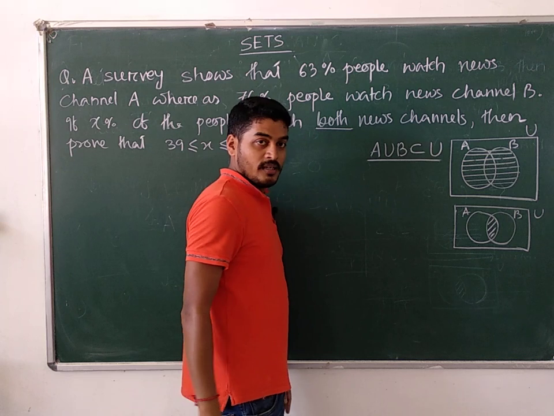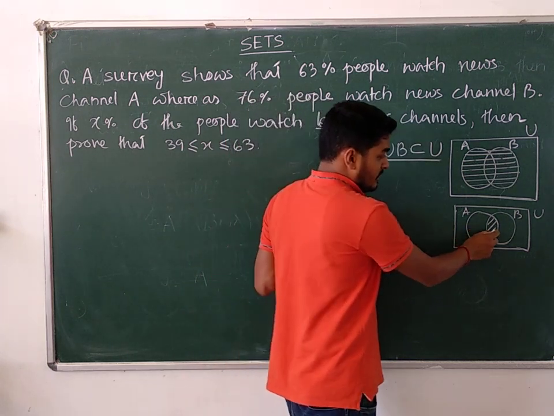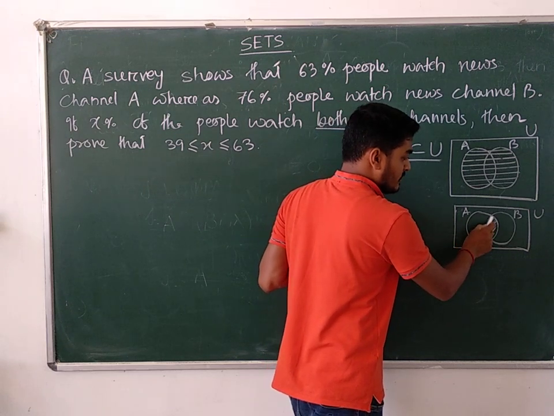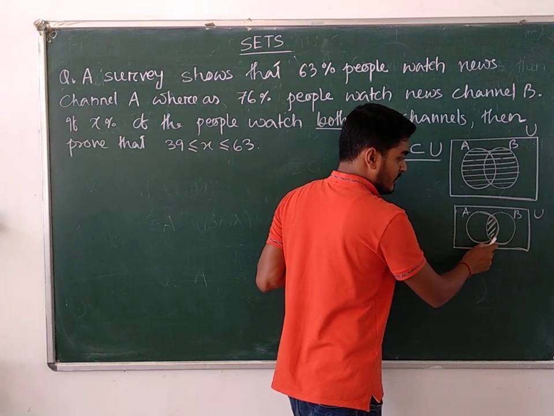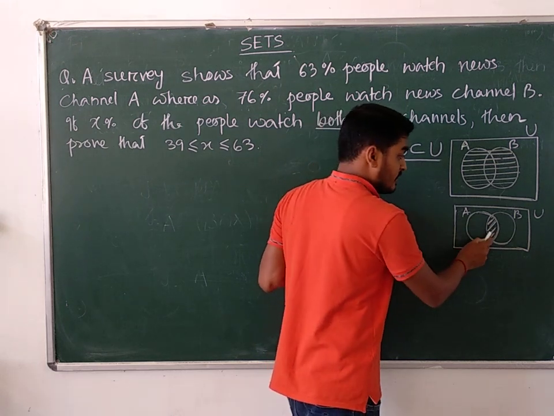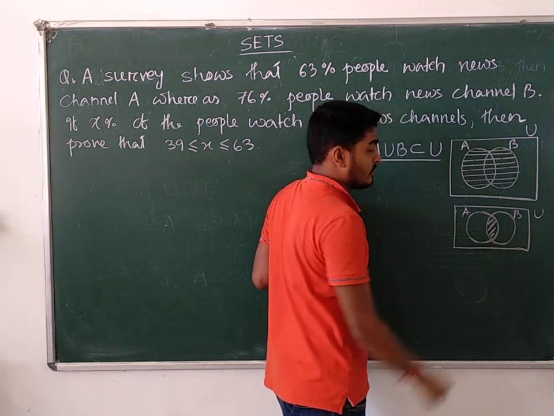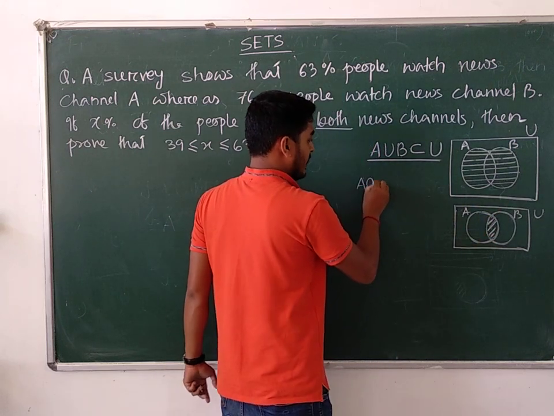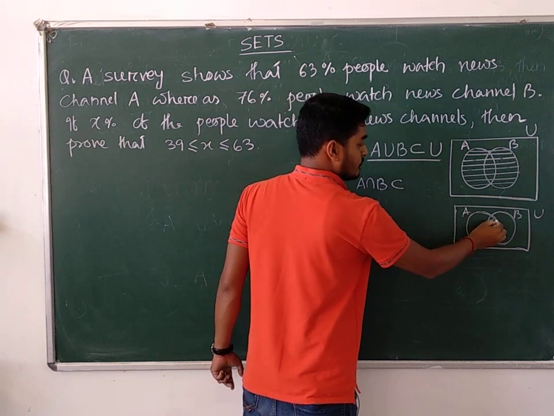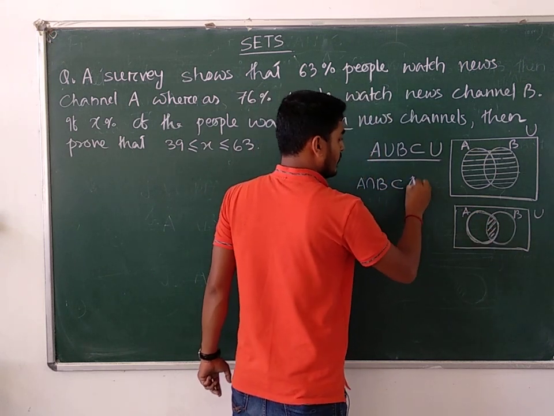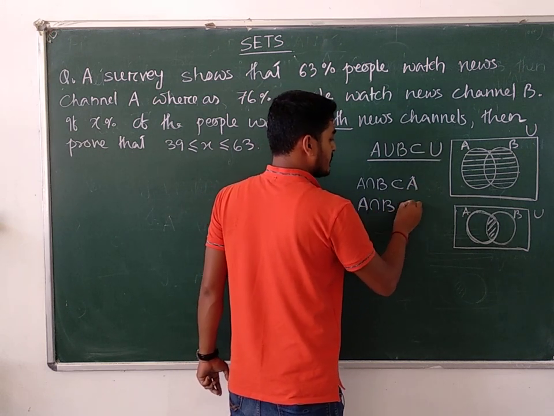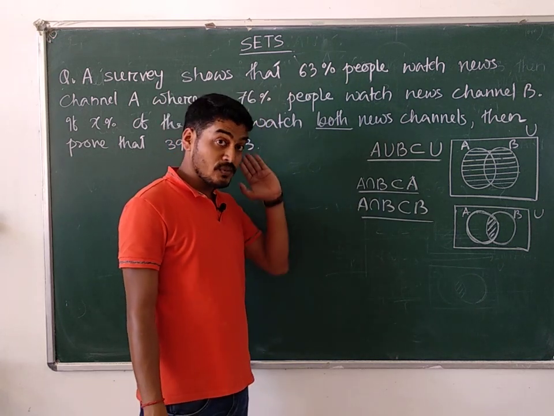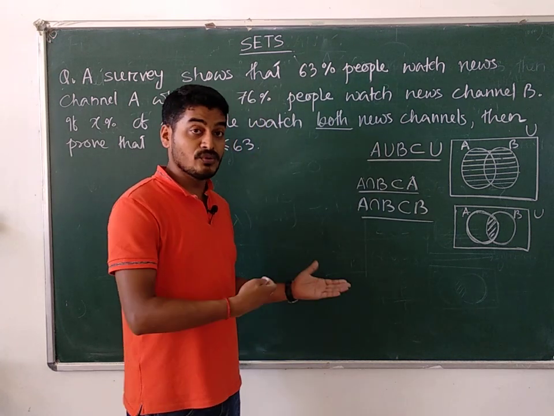First inequality. The second one is the intersection portion. This set is a subset of A as well as a subset of B, and also a subset of the universal set. We can easily say that A intersection B is a subset of A. Similarly, A intersection B is a subset of B. These three inequalities can be used here in this question.